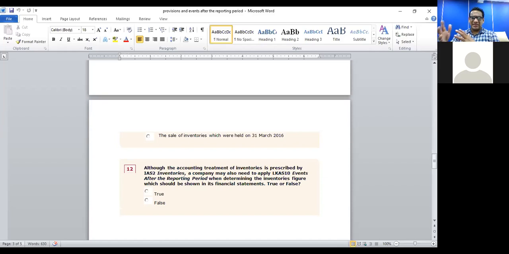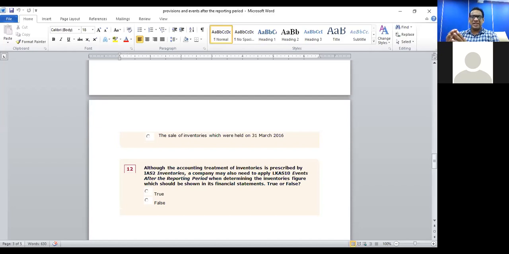So what it says is, although the accounting treatment of inventories is prescribed by IAS2, yes, as at 31st of March, let's say 2020, let's take this year, as at 31st of March 2020, nothing has happened. So inventories were based on cost because cost was less than the NRV, but after 31st of March 2020, because of COVID-19, let's say NRV of inventories has come down.